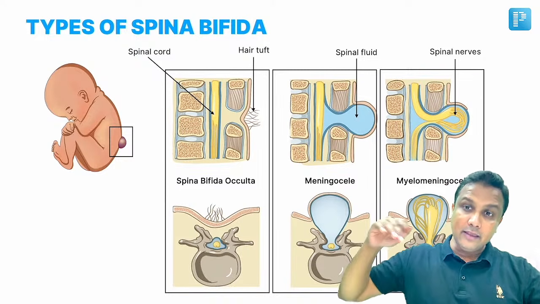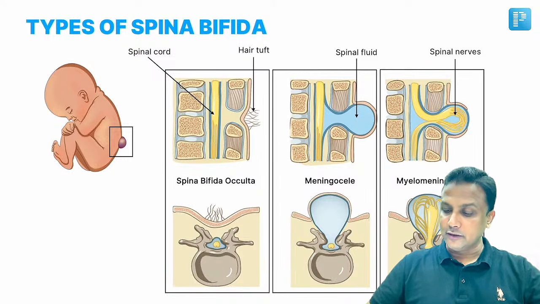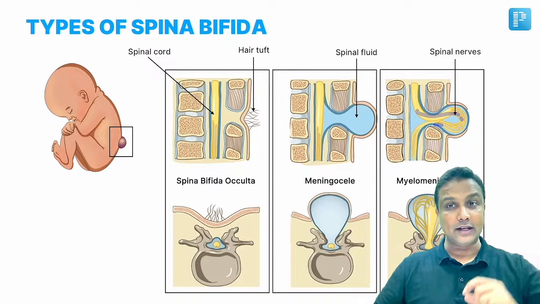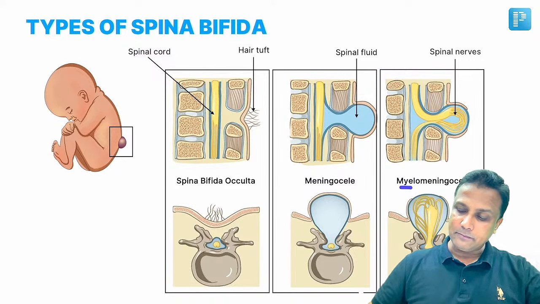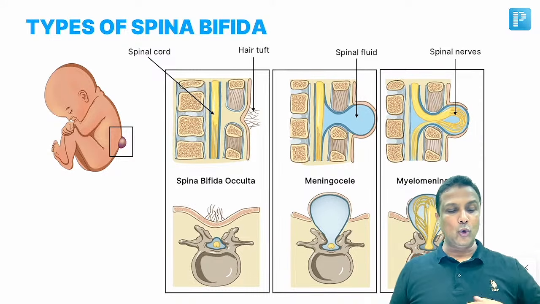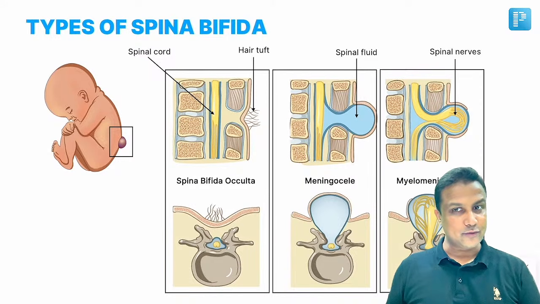Now suppose in that protrusion, even the nervous tissue is also coming outside. You can clearly see the spinal cord. Spinal nerves are coming out there, and that will be referred to as myelomeningocele. Myelomeningocele, sir. Clear with this one here?